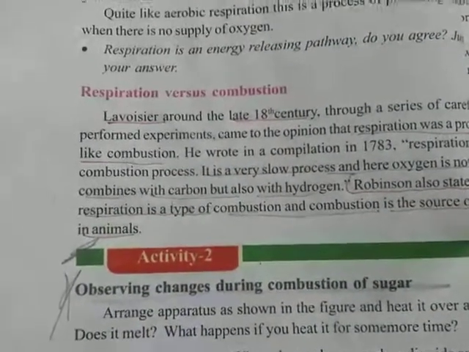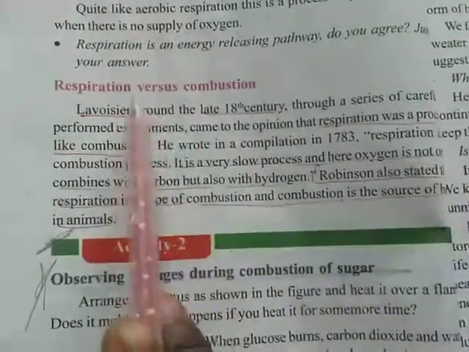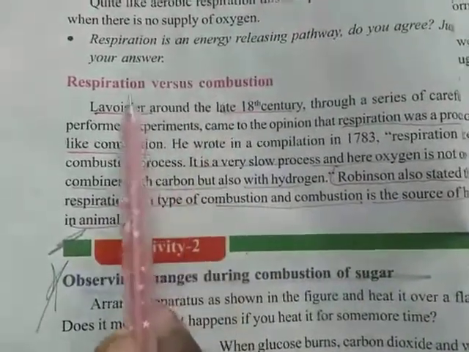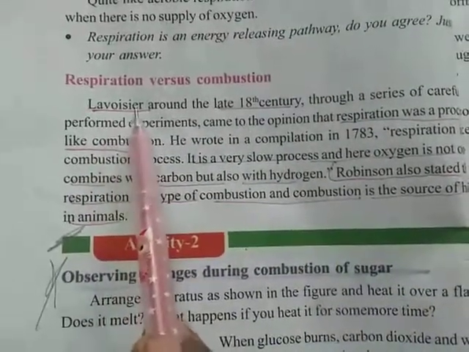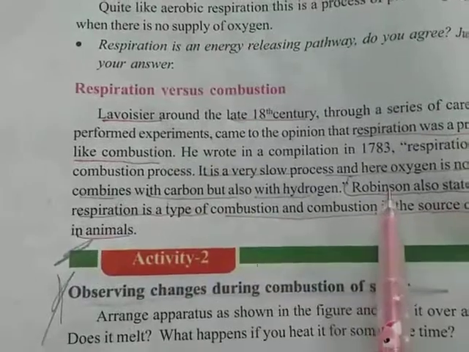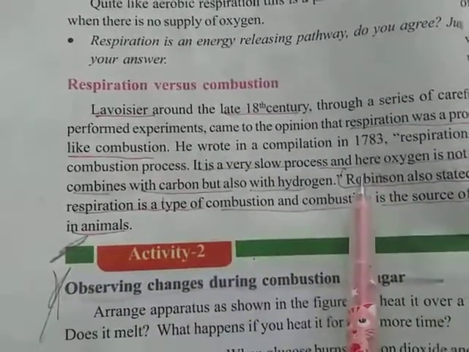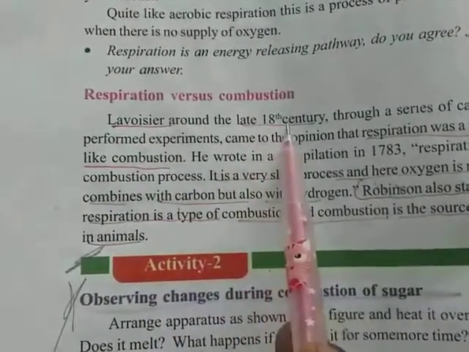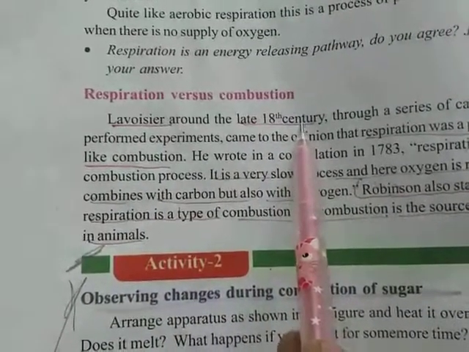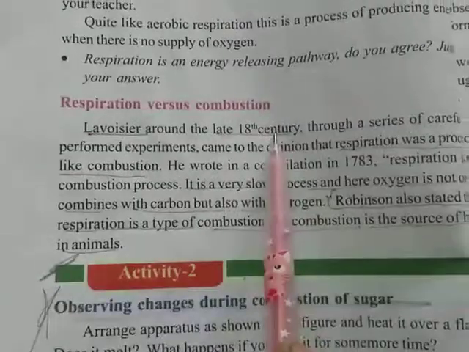Okay, children. Now we are going to discuss the next topic: respiration versus combustion. In this topic we are going to discuss two scientists. First one is Antoine Lavoisier. Next one is Robinson. What they investigated about respiration and combustion, we are going to discuss. Lavoisier belongs to the late 18th century.